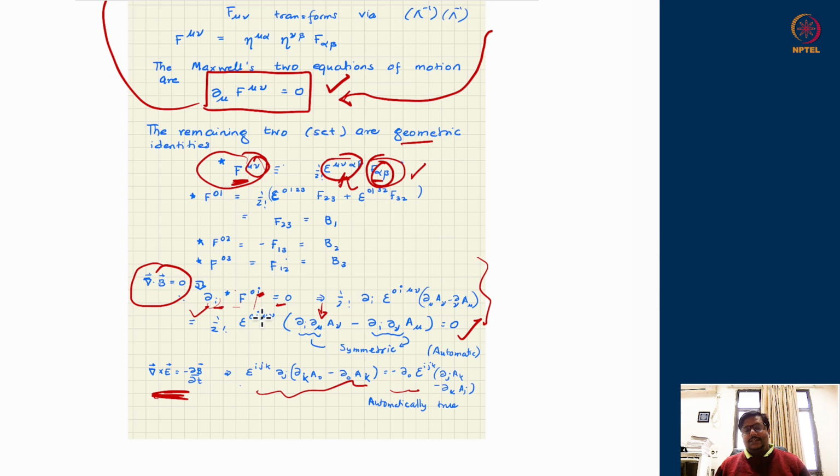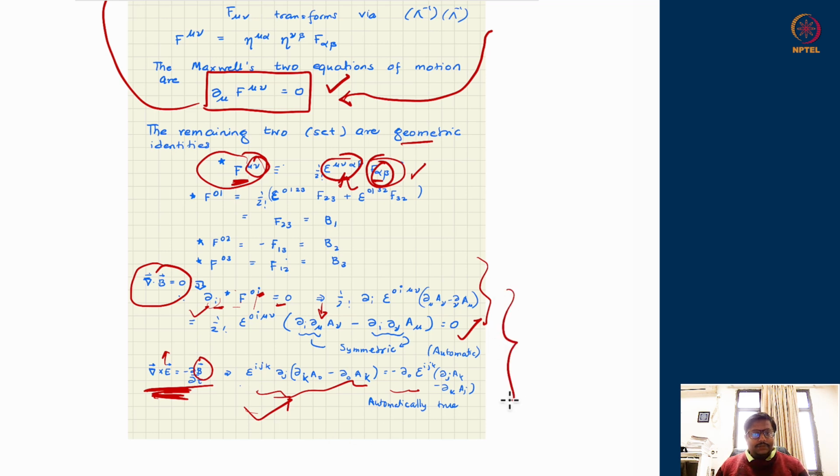Don't get dragged too much into this tensor notation, because this is not the topic of the discussion for today. I'm just writing in tensor notation for people to become familiar. Otherwise, we have just seen previously that this is manifestly 0 without anything physical we have to do. This will remain always 0 as long as B is a curl-class vector and the definition of E which we had adopted remains the same. We do not care how they evolve in time, what Lagrangian drives them, nothing.